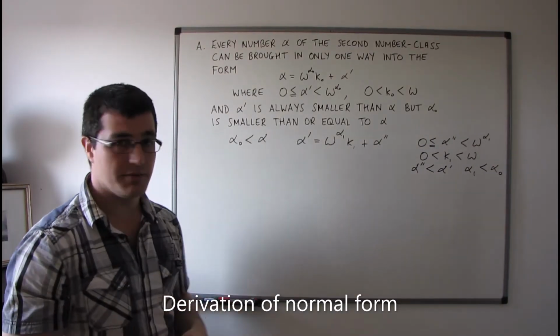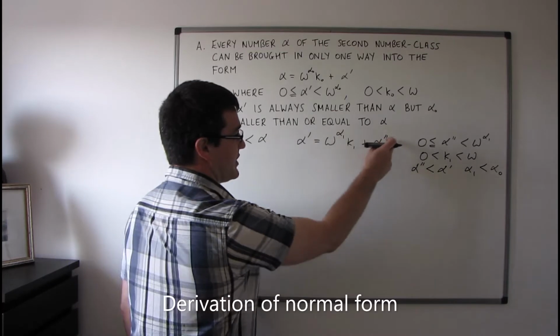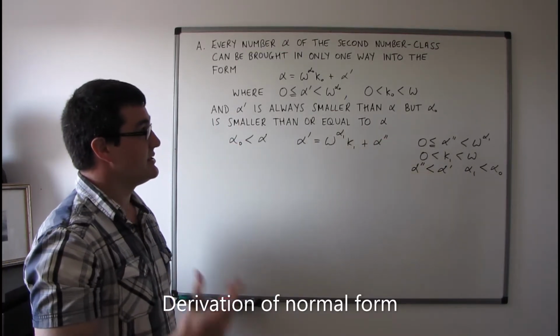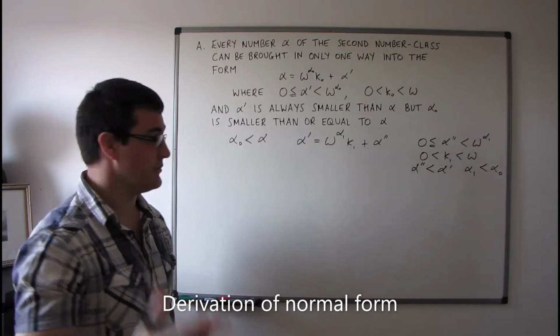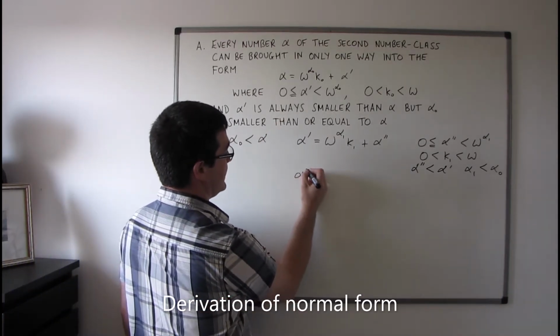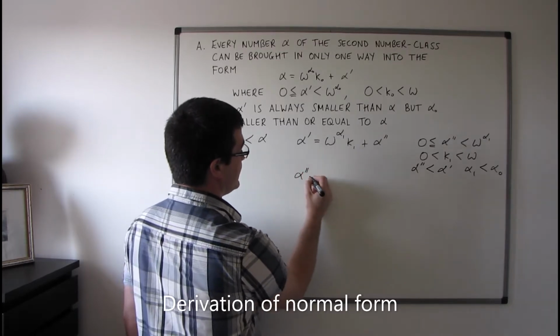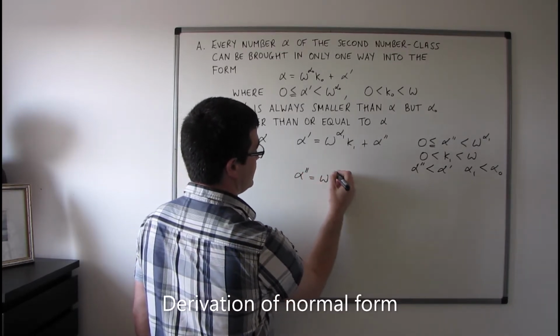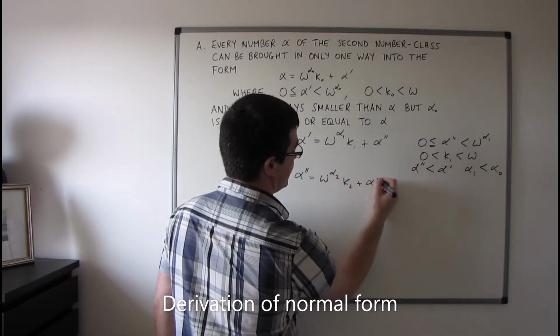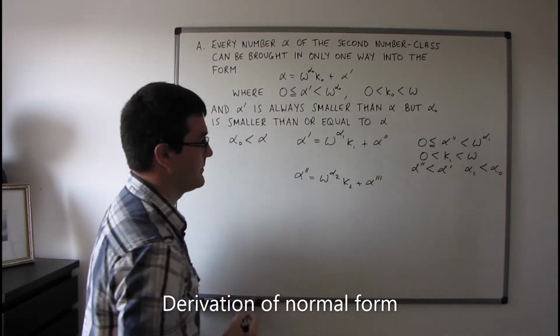But now we're going to continue the process. Let's assume that alpha primed is not equal to 0, and is in fact itself a number from the second number class. Then I can apply theorem A again. I get alpha primed is equal to omega to the power of alpha 2 kappa 2 plus alpha primed.